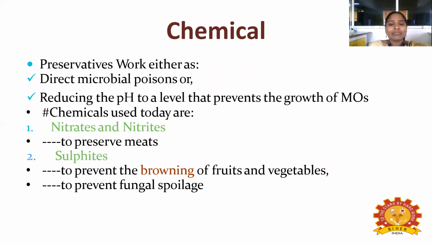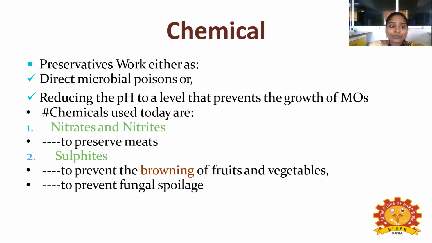Okay, so what are the chemical techniques for food preservation? Preservatives work either as direct microbial poisons or by reducing the pH to a lower level. That prevents the growth of microorganisms. So a chemical method preserves the food either as a direct microbial poison: once you add the chemical, now what happens? It will directly kill the microbes.